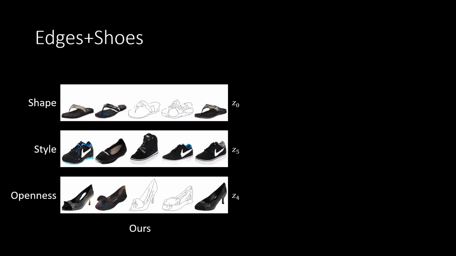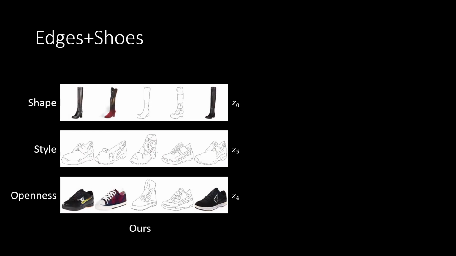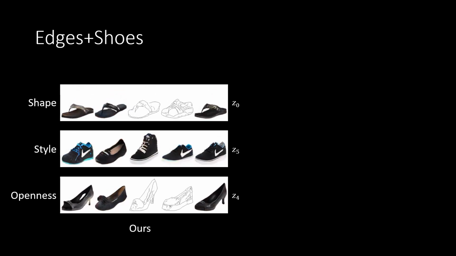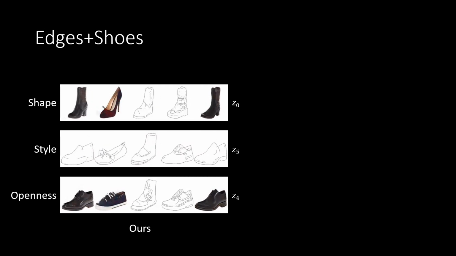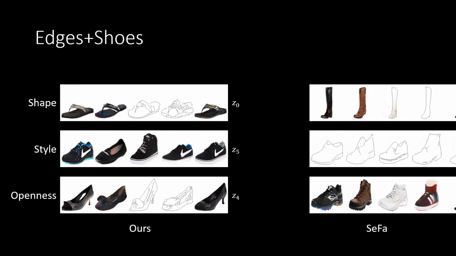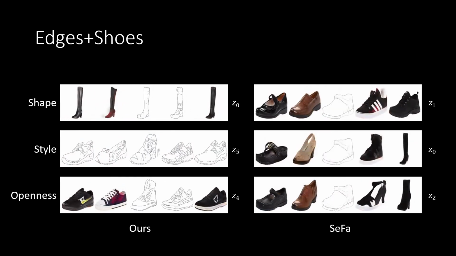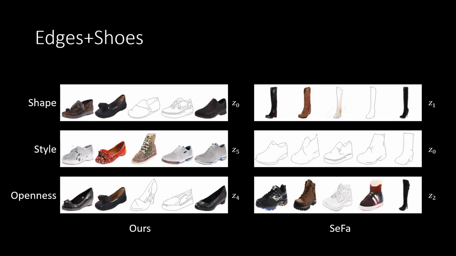We first use the Edges2Shoes dataset to evaluate our method. It consists of both edge images and shoe images, and we mix them to train the GAN. As shown in the video, OroJaR learns to control the shape, style, and openness of the generated shoes. We also compare our methods against some state-of-the-art methods. CIFA fails to disentangle the shape from style. For example, when changing the style, the shape also changes.